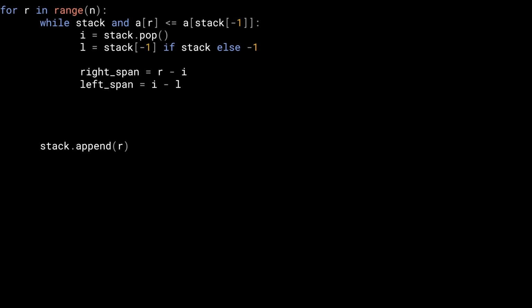Okay, cool. So now that we have the left span and the right span, what is the number of subarrays this current element I is the minimum in? The count of these subarrays is going to be left span times the right span. And now what is going to be the answer?